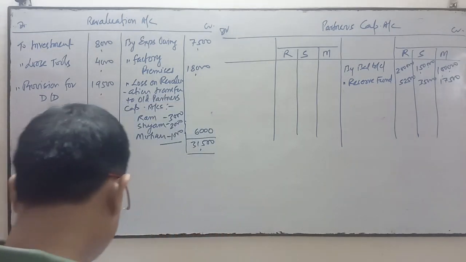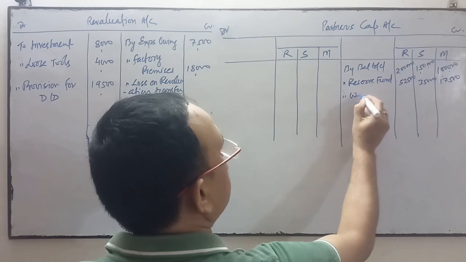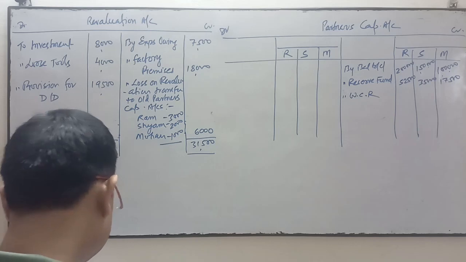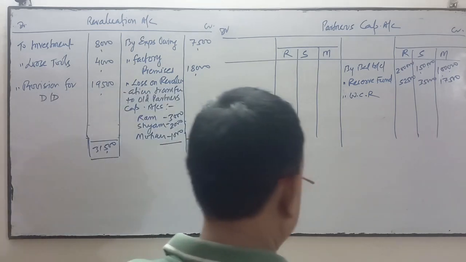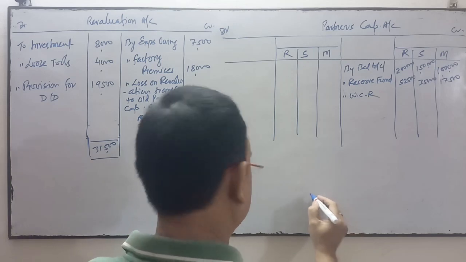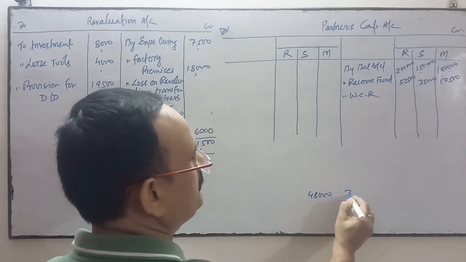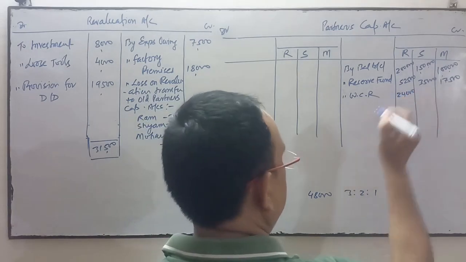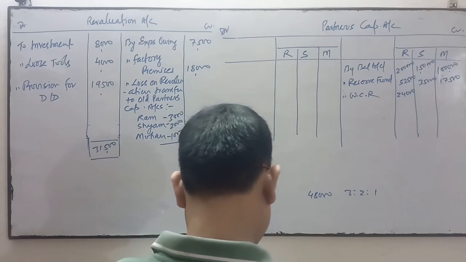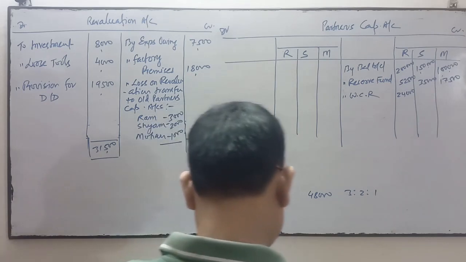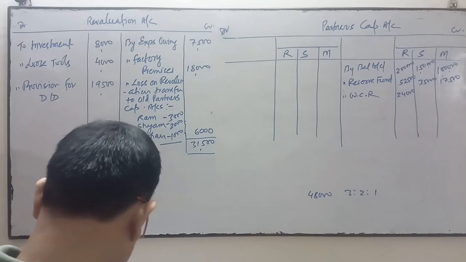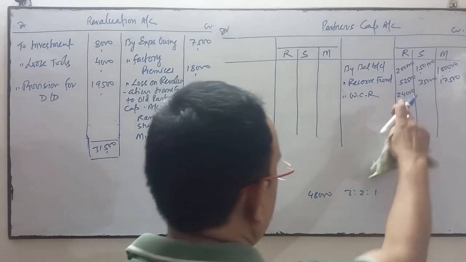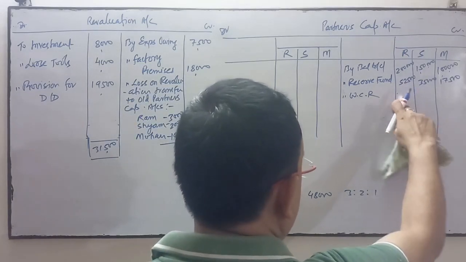Thereafter you see in the balance sheet the workmen compensation reserve. This amount will also be transferred to the partners' capital accounts in their old ratio. So how much is the workmen compensation reserve? 48,000. Sorry, one piece of information is given in the question regarding the workmen compensation.